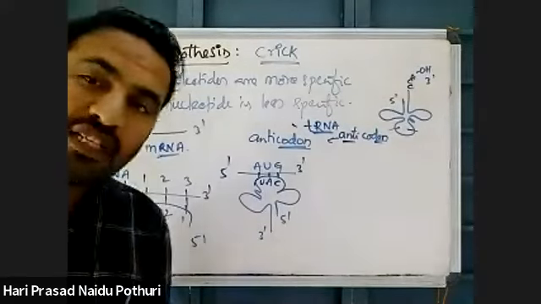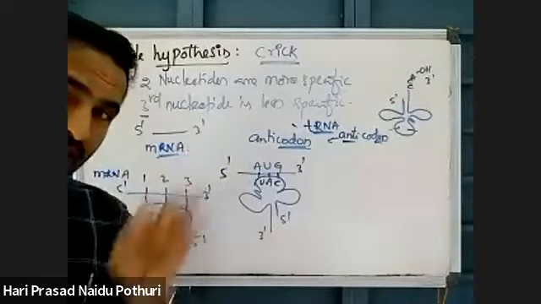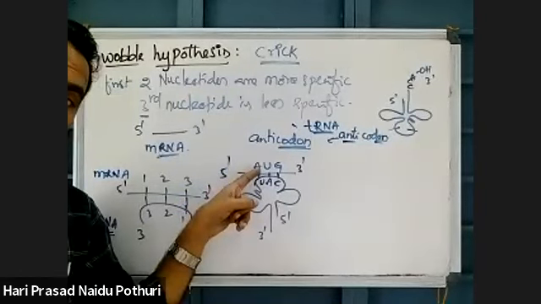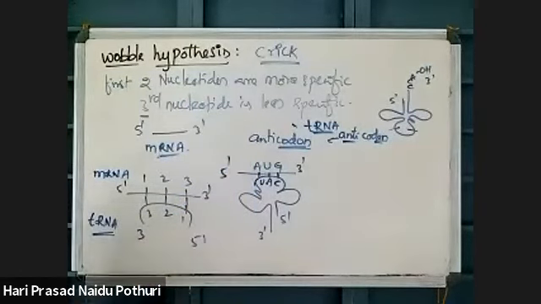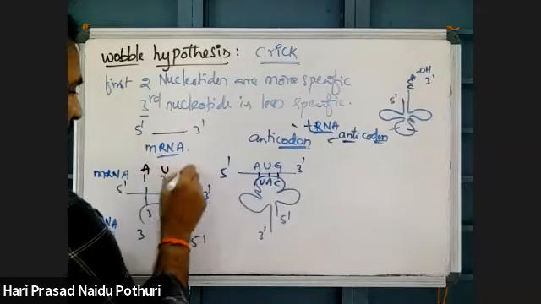tRNA, what is the function of tRNA? It is carrying amino acid for protein synthesis. How does it carry a particular amino acid? AUG is coding for what? Methionine.